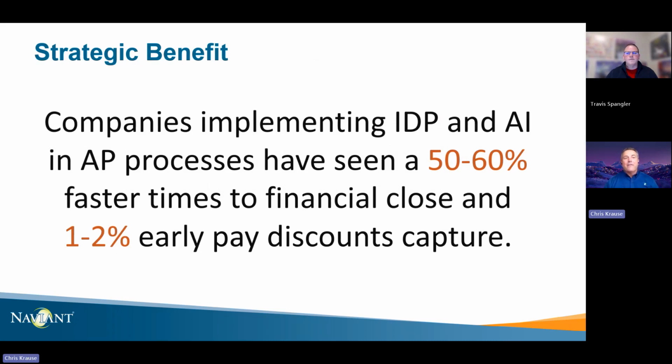And last but certainly not least, there are strategic benefits for implementing IDP and AI in your AP process. First, you're going to be able to save 50 to 60% in your financial close time. So every month you need to close those books, you're going to do it in half the time that you did before. And more importantly, you get an extra 1 to 2% early pay discount. That doesn't sound like a whole lot on the surface, but let's say you only buy $1 million worth of merchandise and you get the 2%. That's $20,000 that you get to throw right to the bottom line.